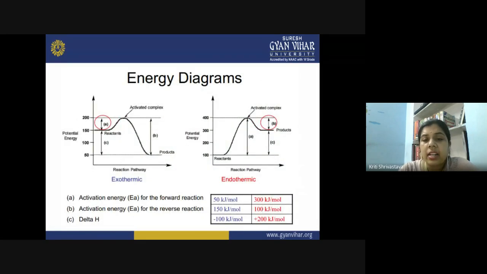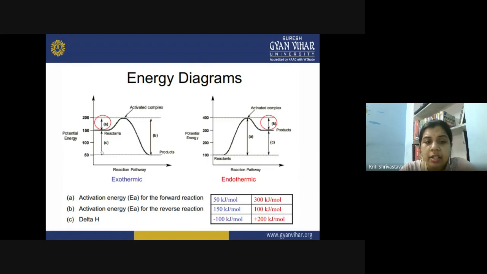Now let us have a look at the energy diagrams for exothermic and endothermic reactions. Here you can see the first diagram is for the exothermic reactions, and on this energy diagram we have taken potential energy on the y-axis and reaction pathway, that is reaction coordinate, on the x-axis. Here you have the reactants, and they have a greater energy as compared to the product. This is the activation energy barrier, the energy hill. At the top of this hill the activated complex is formed, and finally it decomposes quickly to form the product.